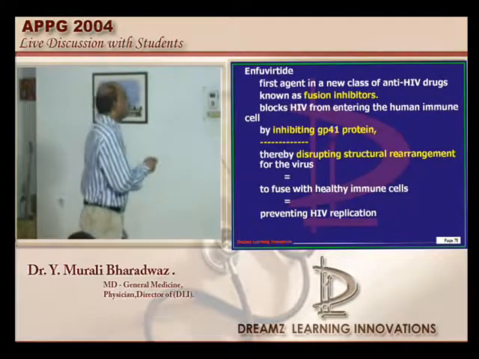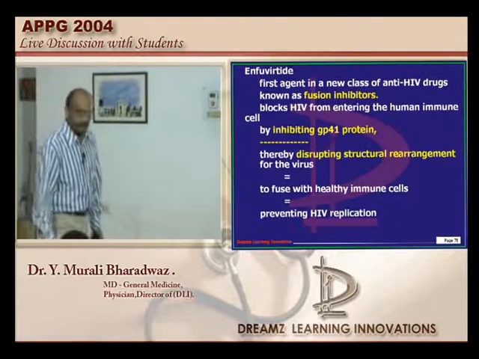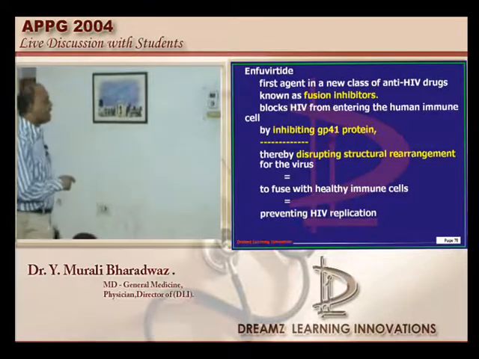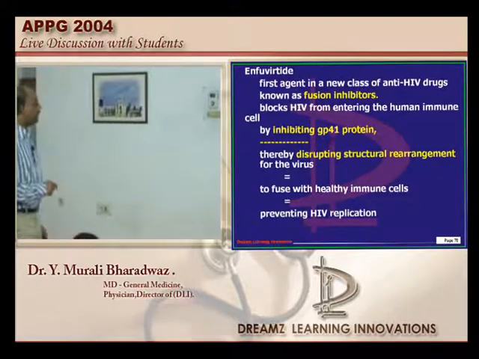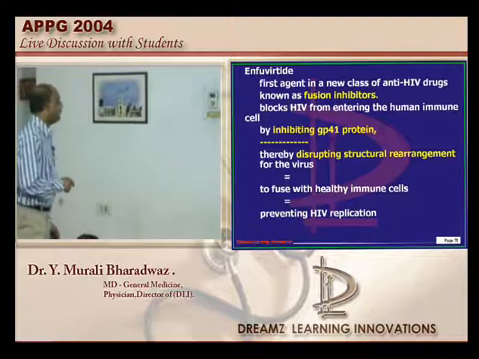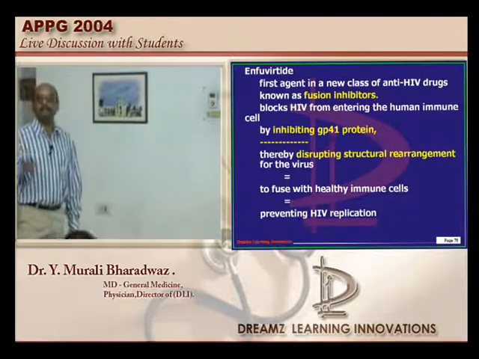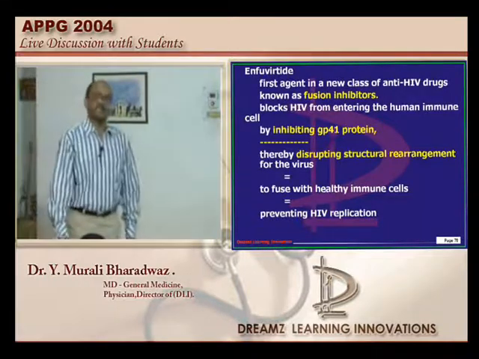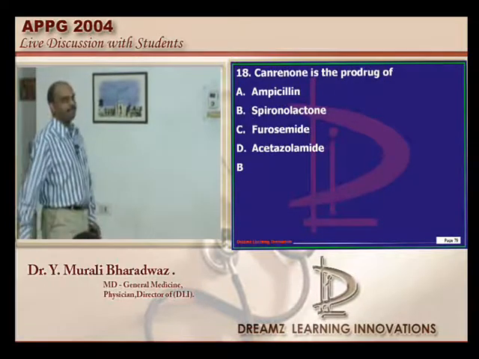Typically it is the first agent in the new class of anti-HIV drugs called the fusion inhibitors. It inhibits the GP41 protein. It blocks the HIV from entering into the human immune cell, and it also disrupts the structural rearrangement of the virus, and it will prevent the fusion with the healthy immune cells, so it prevents the HIV replication. So you are not going to forget, enfuvirtide belongs to which class is going to be the question in tomorrow's exam, doctor. Let's go to the next question.